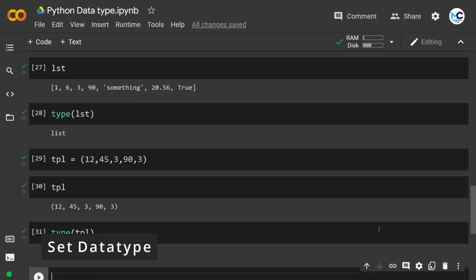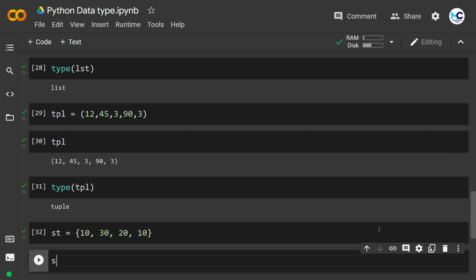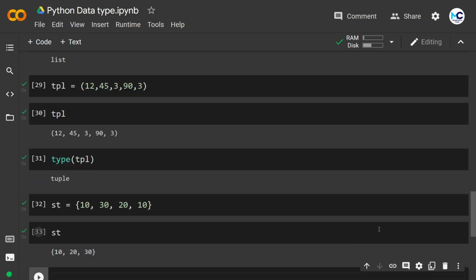Next we have the set data type. To define a set in Python, as always, give a name and then in the curly brackets we can define its values. So here we have list, tuple and set. For the list we can use square brackets, for the tuple we can use round brackets, and for the set we can use curly brackets.